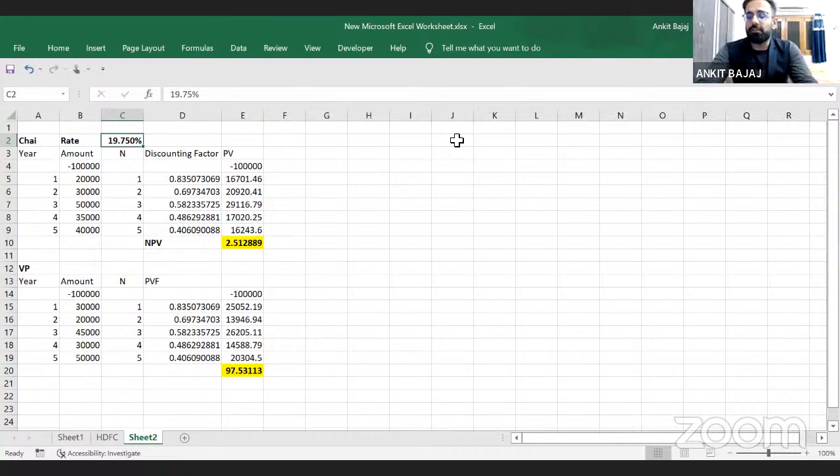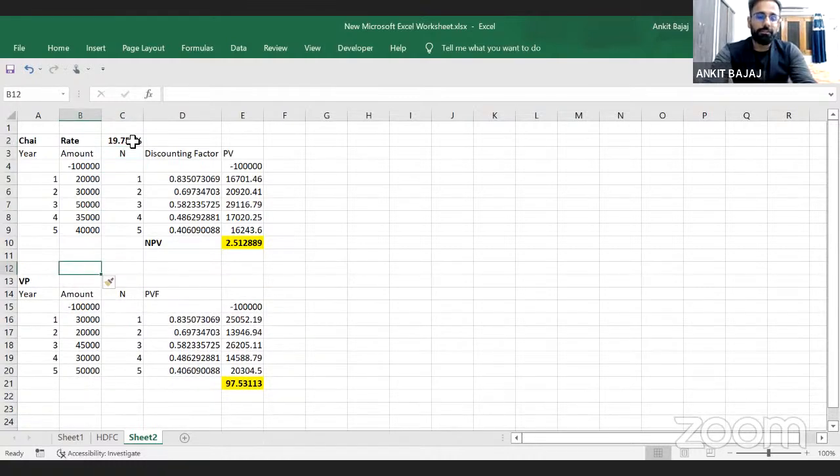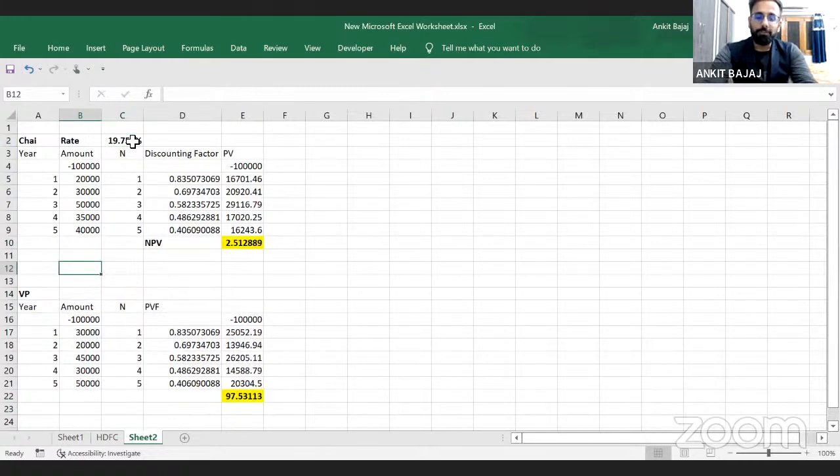Now, you know, every time it is not possible. There is a concept of internal rate of return, which I will be discussing right now. Every time it is not possible for you to change the percentage and find out the highest value which you can expect from a business, right? So here there's a concept of internal rate of return. I will be teaching you this concept. What internal rate of return talks about, it generally tells you the break-even point of the business, right? At what percentage you won't be earning any return. So your total present value of return will become equal to this value, right?